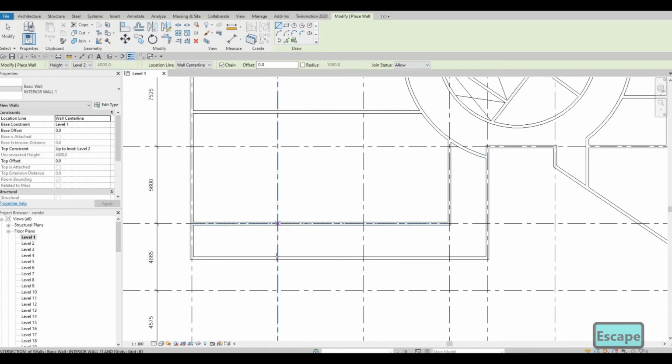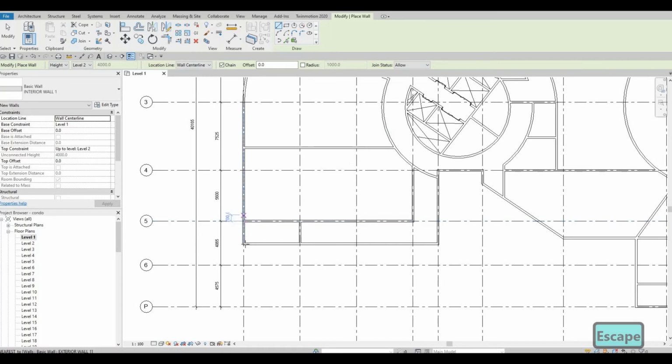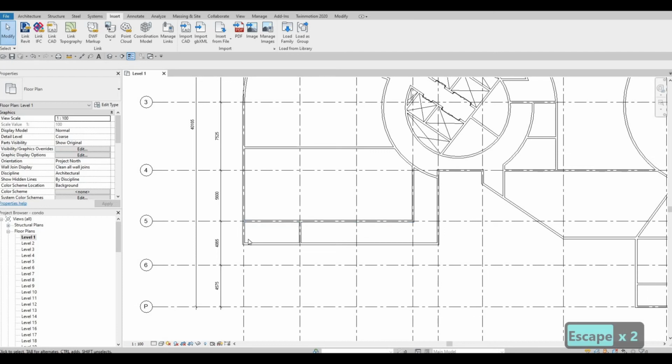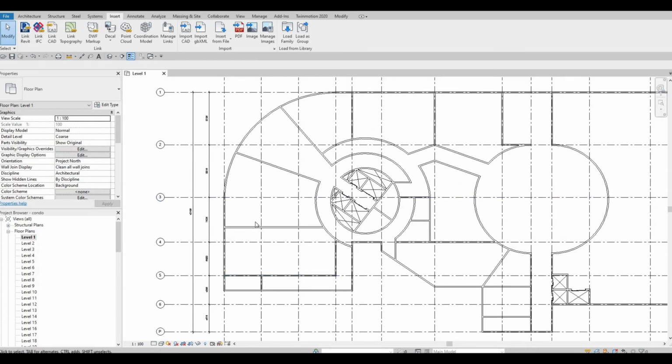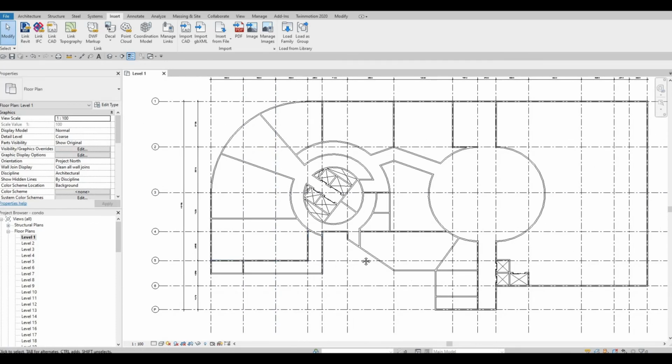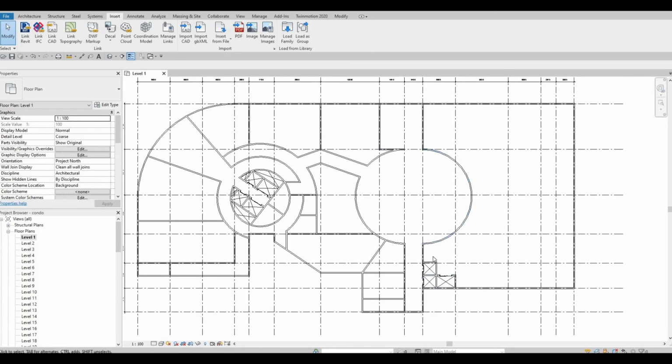So I'm just gonna add, and then here. So just extend this one 2500. What you could do is you could even drag this one 2500 like that, or you could do what I did by extending this one 2500 and then just adding walls like that and walls right here so that we have access as well for the stairs. That's for the safety of the second floor as well. So we have stairs, multiple stairs on different areas, even here as well.